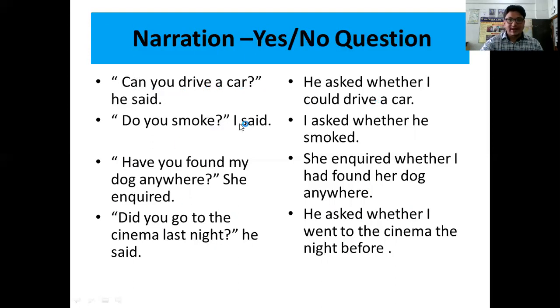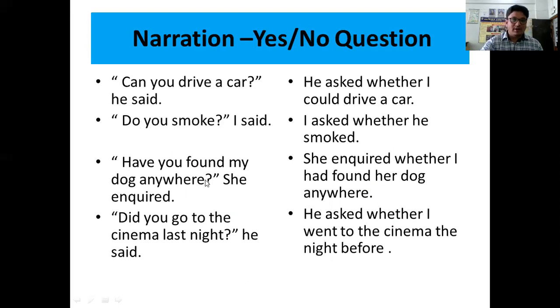Do you smoke? I said. I asked whether he. Now here we have to change. Normally, the rule says that we have to convert do does into did. But here it is a verbal question. So instead of changing do does into did, we are going to change V1 into V2. Smoke is present tense. It will go into past tense. So the answer will be I asked whether he smoked. Now here you is a listener, but we can't take me as a listener. Why? Because I is a speaker, so I can't be a listener. So here we have taken he.